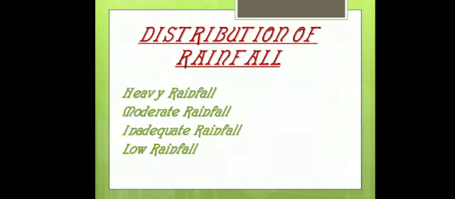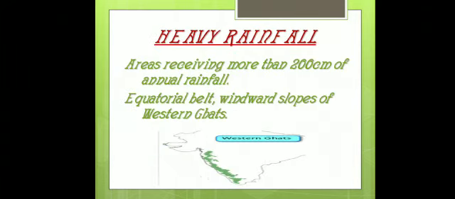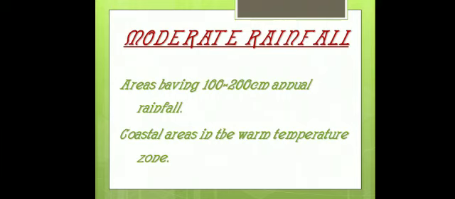Next, distribution of rainfall. There are four categories of rainfall areas: heavy rainfall, moderate rainfall, inadequate rainfall, and low rainfall. First, heavy rainfall areas. Areas receiving more than 200 centimeter of annual rainfall are known as heavy rainfall areas. Major areas are the equatorial belt and windward slopes of Western Ghats. Western Ghats have two slopes, windward and leeward. So heavy rainfall areas are the windward side of Western Ghats.